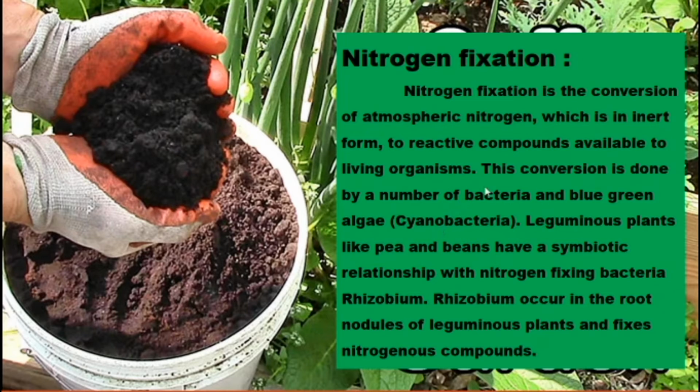Some of the bacteria present are the blue-green algae. The leguminous plants like beans have symbiotic relations with nitrogen fixing bacteria like Rhizobium. Rhizobium is a bacteria, and we call it a symbiotic bacteria. Why do we call it a symbiotic bacteria? They are not harmful to the plants, not harmful to the groundnut plants, not harmful to the leguminous plants.